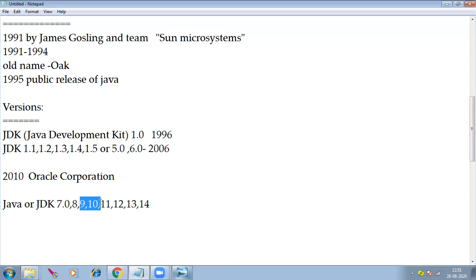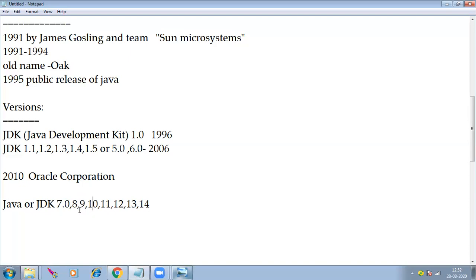In that you don't find JDK or Java 9 and 10 because they included these two versions in Java 11. Previously they kept separate JDKs for 9 and 10. We were also downloading 9 and 10 separately, but at present we don't have them separately, because they included these two in 11. That's why you don't find 9, 10.